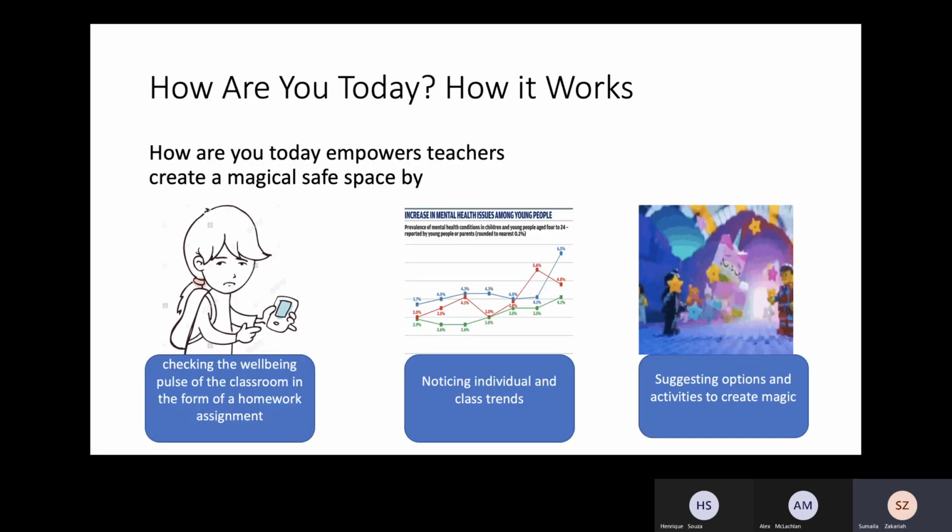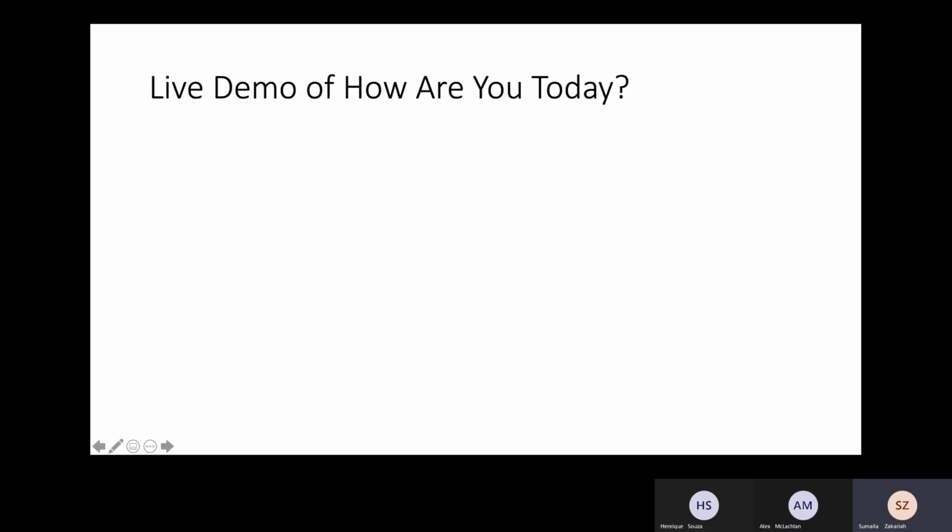This is how the app works. It checks the well-being pulse of the classroom in the form of a homework assignment. Then, the responses allow it to track individual and class trends. Finally, the app suggests activities that create magic in the classroom. Now we'll switch to a live demo of How Are You Today?